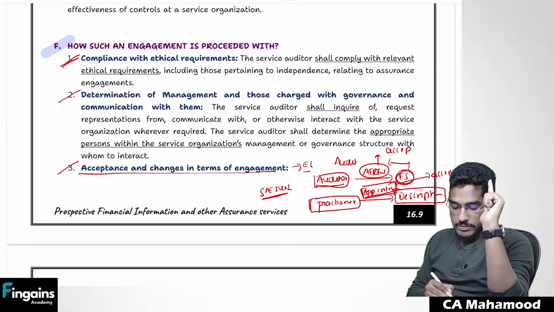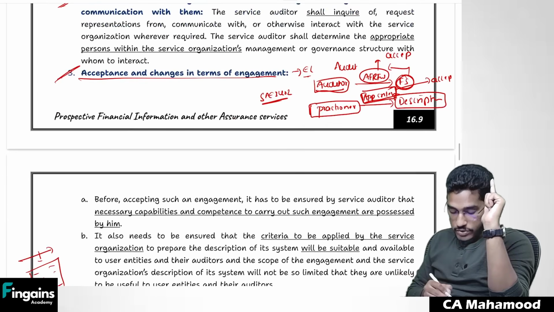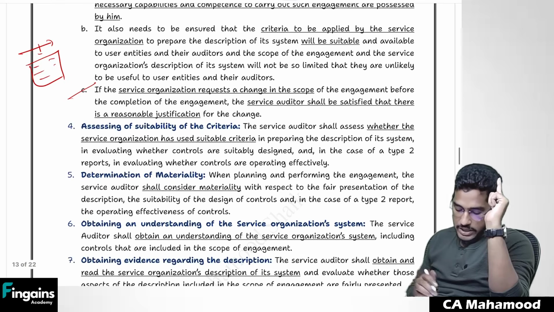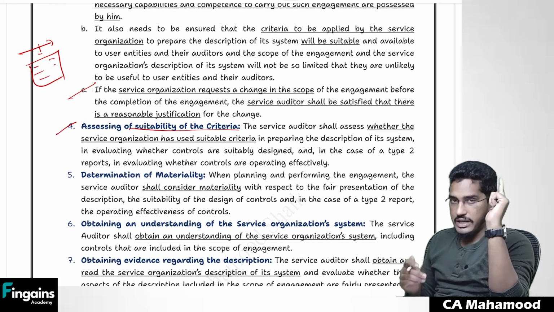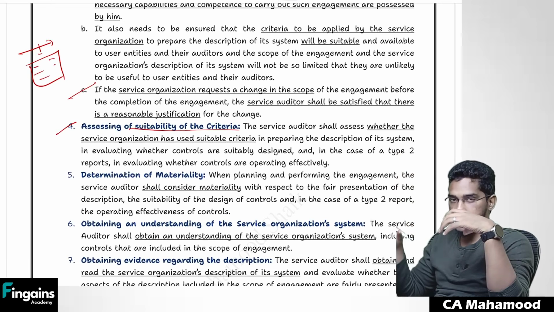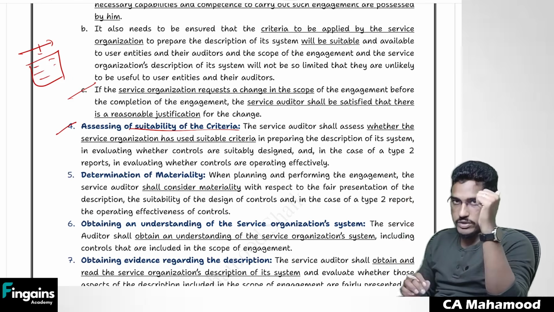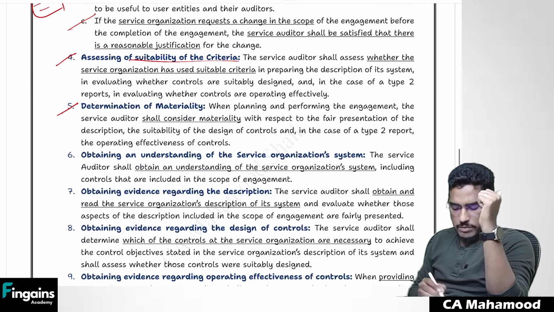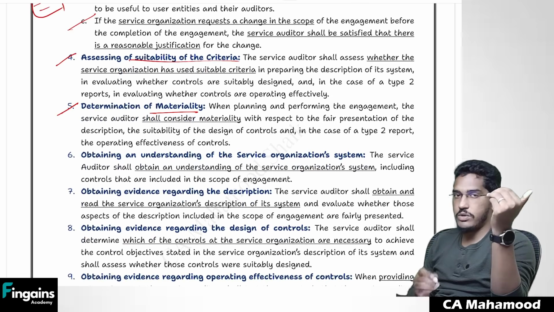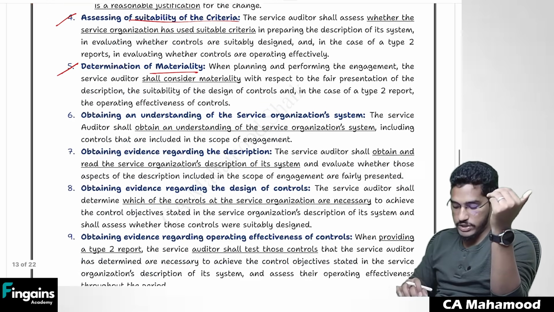You have to comply with ethical requirements. You have to determine who are management and those charged with governance and communicate with them. And you should determine the terms of the engagement, draft the engagement letter and get it signed. Then you have to determine the suitability of the criteria. As I have told, on whatever criteria the management has prepared the description of the internal control system, is that criteria suitable? Is it acceptable or not? You need to determine. Then you need to determine materiality, like the way we determine materiality in the audit of financial statements, on similar norms. We need to determine which controls are material and which are not. That also you have to determine.